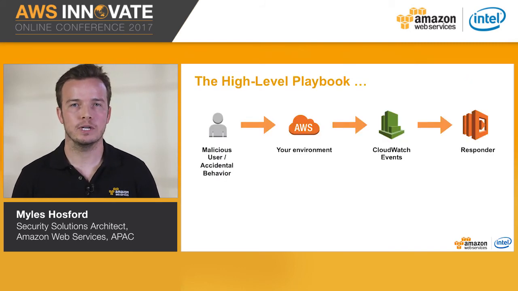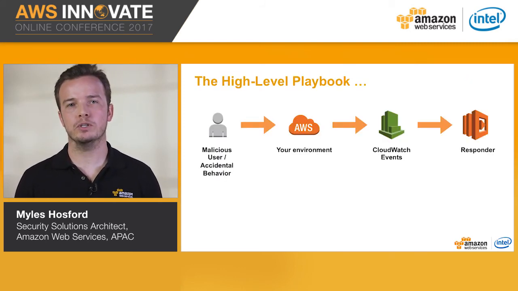Let's take a look at two examples. Firstly, you might want to know the moment someone turns off CloudTrail and automatically turn it back on. Another example may be if someone changes a production security group and exposes a server to the internet. You may want to revert that change.